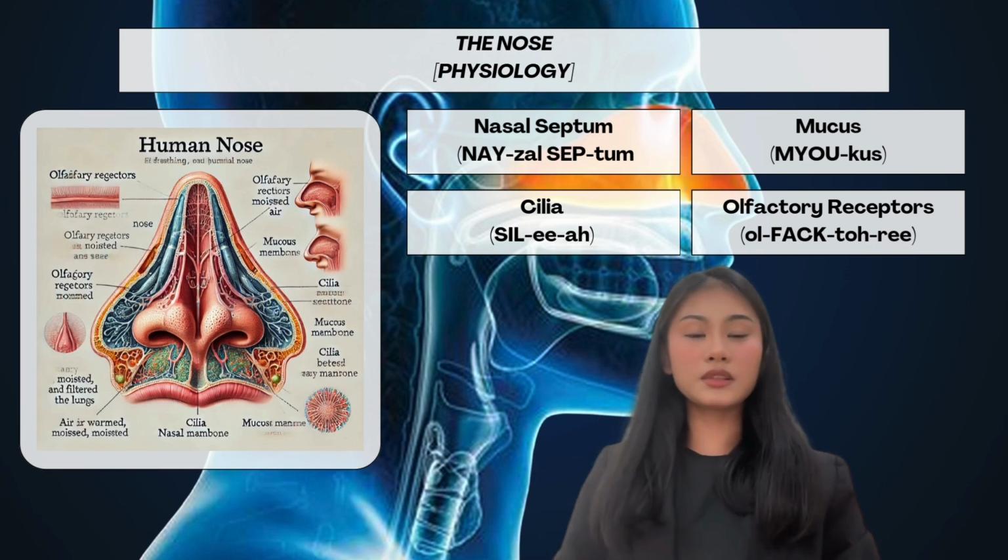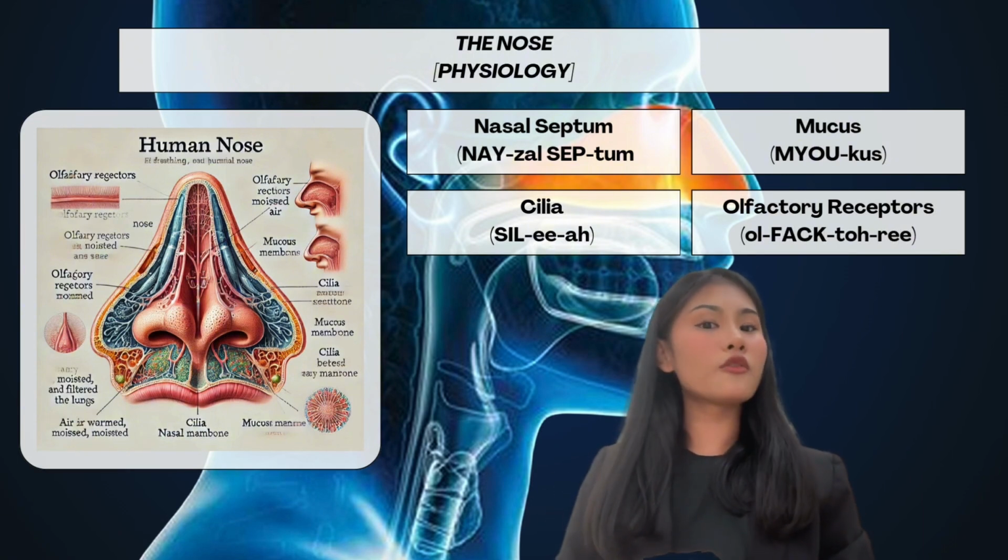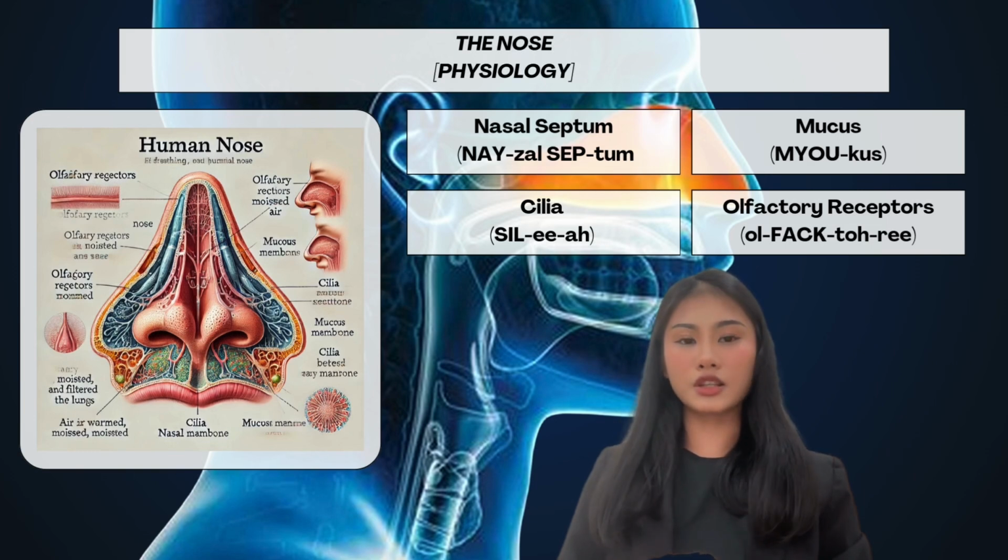The nasal septum, a cartilage and bone structure, divides the nasal cavity and regulates airflow, while the nasal turbinates help increase surface area for filtration and temperature regulation.